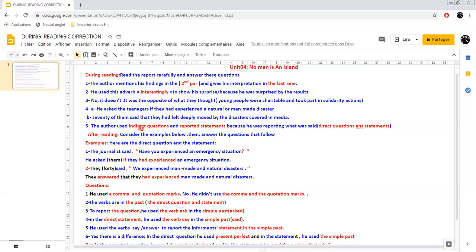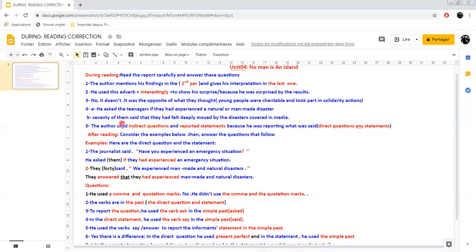Now, the author used the indirect question and reported statement because he was reporting what they said. So he was reporting their direct question and their direct statement. That's why he used the indirect question and reported statement, of course. Okay, and I hope it's clear.